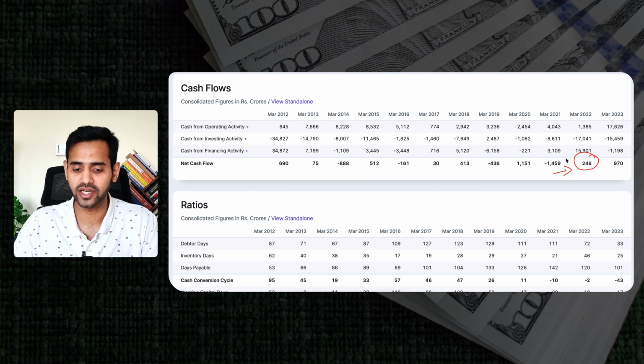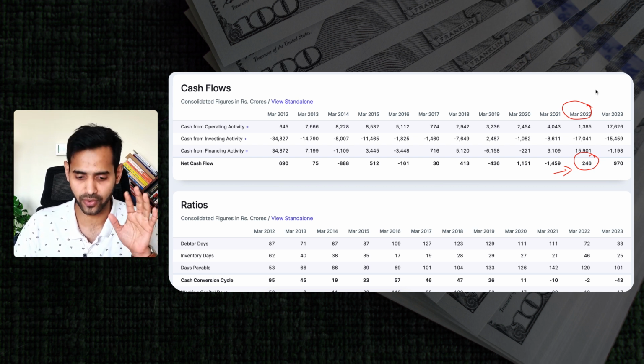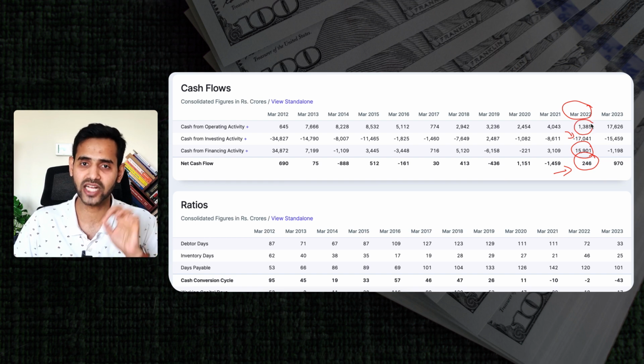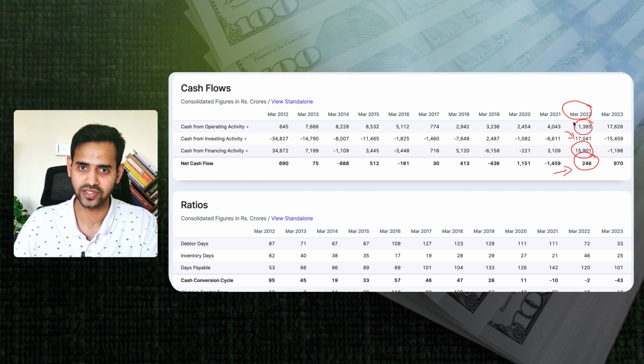That means in the year of 2022, by the end of March 2022, Adani Enterprises have only and only 246 crore in their bank account, considering all the cash flow. The biggest amount which Adani Enterprises is receiving is from the loan that we saw, which is inside this 15,000 figure. It is investing in their own business. Very small portion is actually coming from their day-to-day operations.